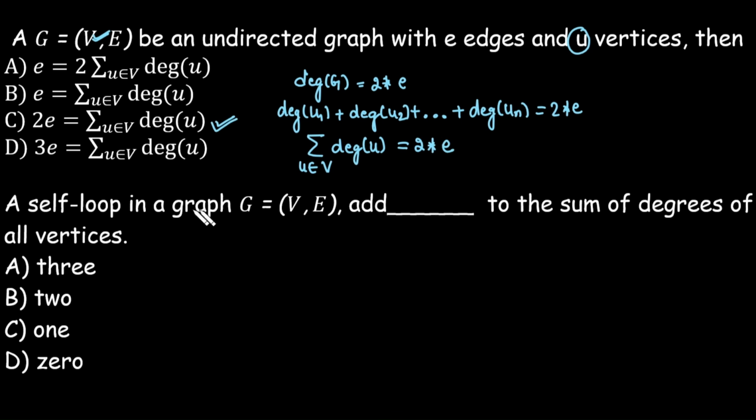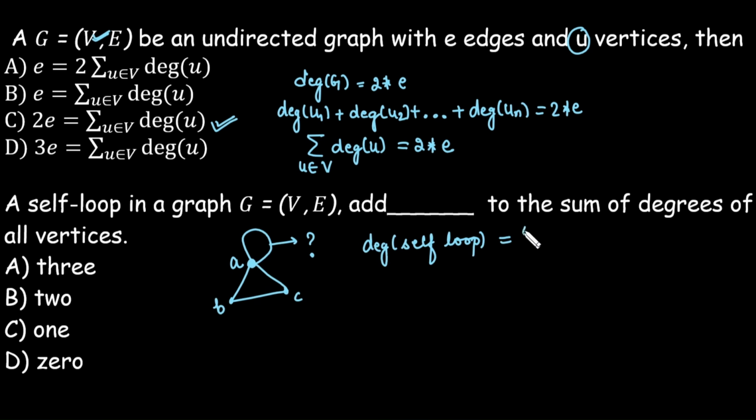Next: a self loop in a graph adds how much to the sum of degrees of all vertices? If we have a graph and a vertex contains a self loop, like in this case vertex A has a self loop, while B and C do not have any self loop. What is the degree contribution of the self loop? Although the count of the self loop as an edge is 1, it is contributed twice to the degree of the vertex.